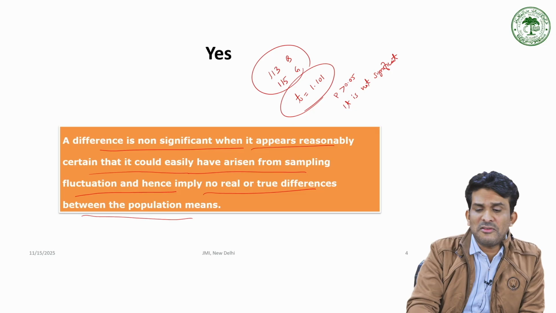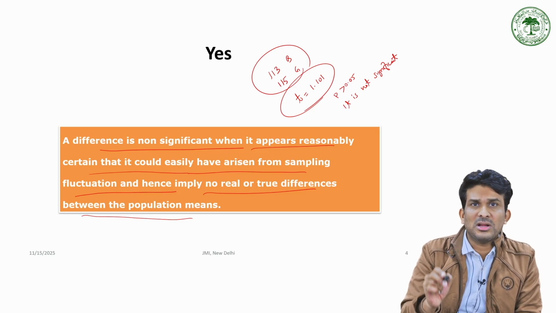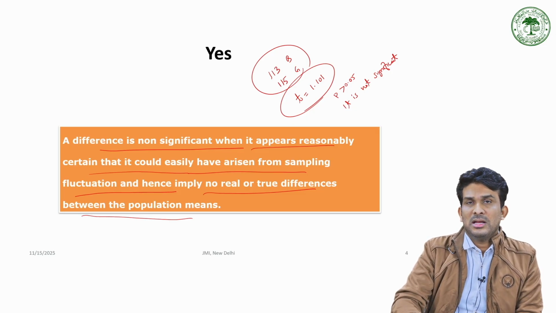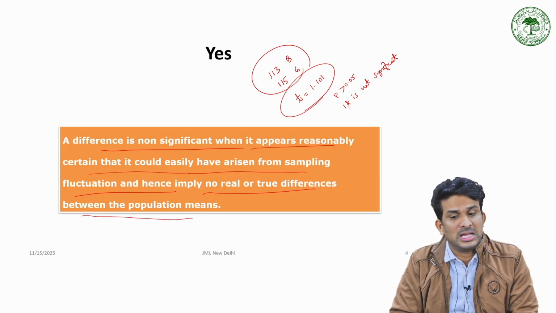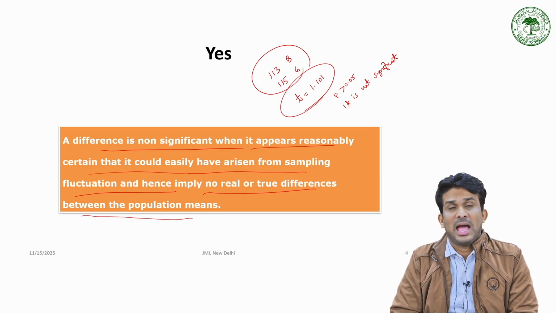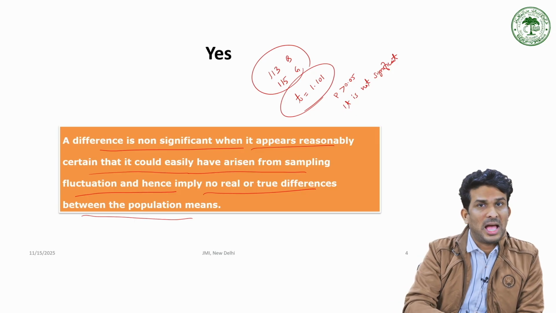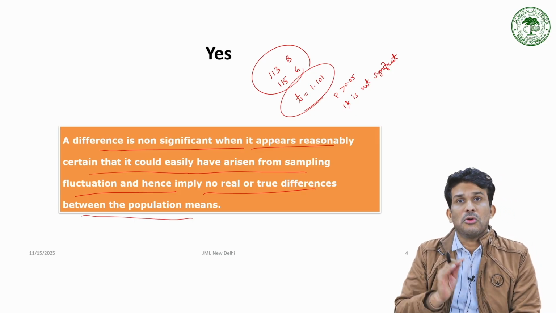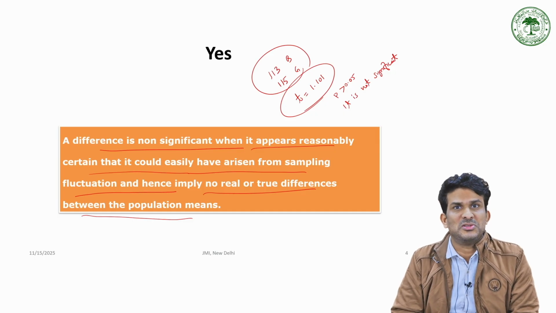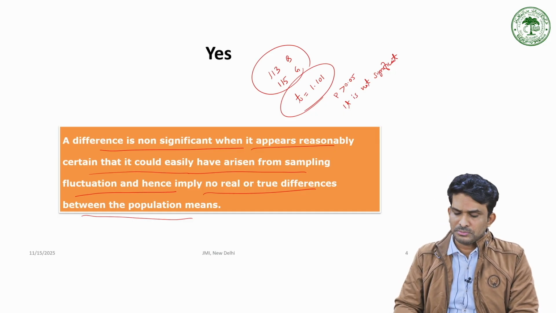This non-significant difference comes when it appears reasonably certain that it could easily have arisen from a sampling fluctuation and hence implies no real or true difference between population means.